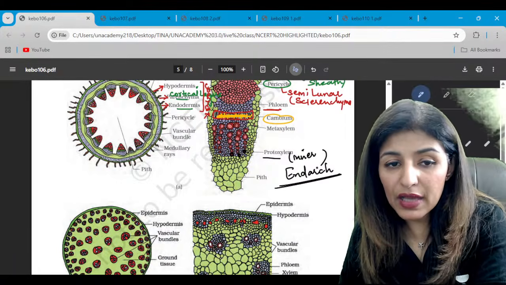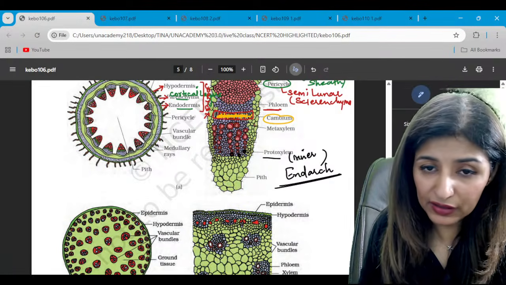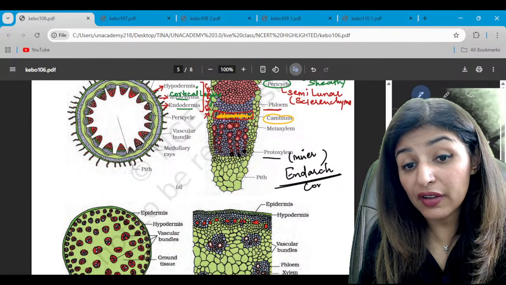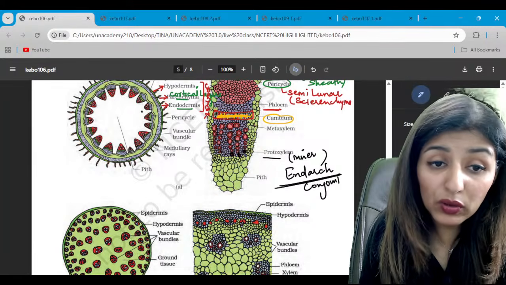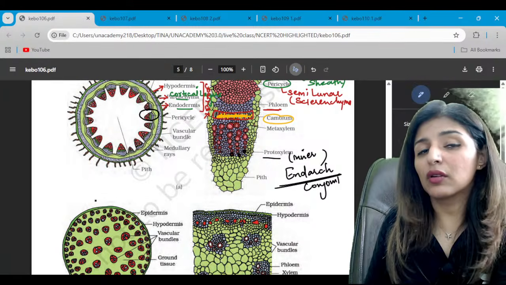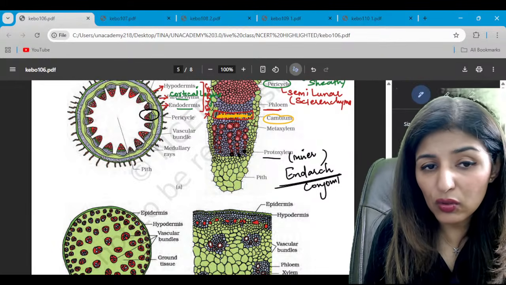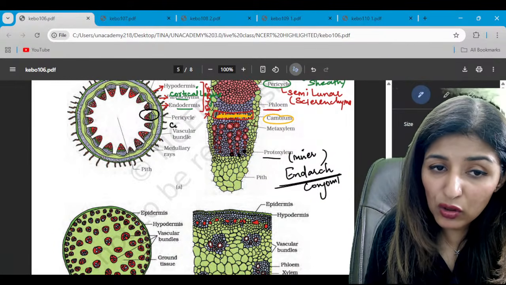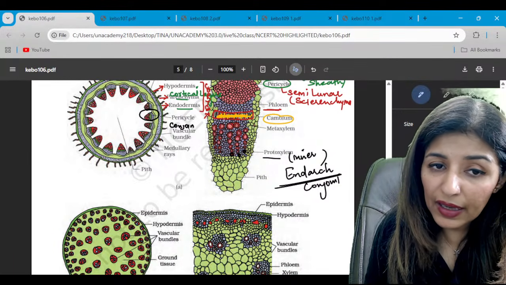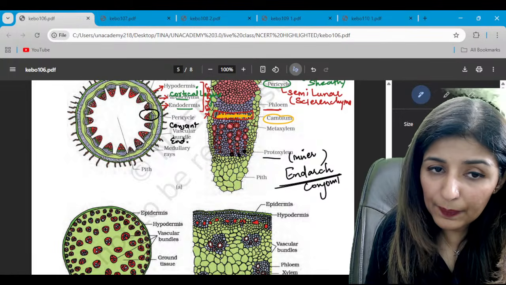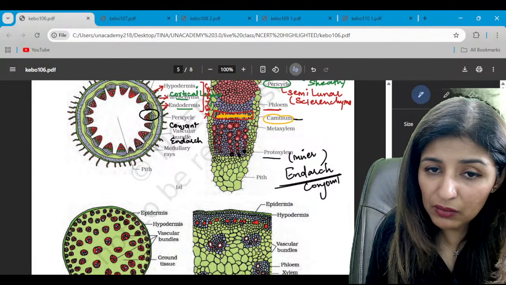So stem will always have endarch condition and conjoint vascular bundles. Why? Because both are present on the same radius. Yes or no? So what type of vascular bundle it is? Conjoint, endarch, and because there is cambium, hence open vascular bundle.